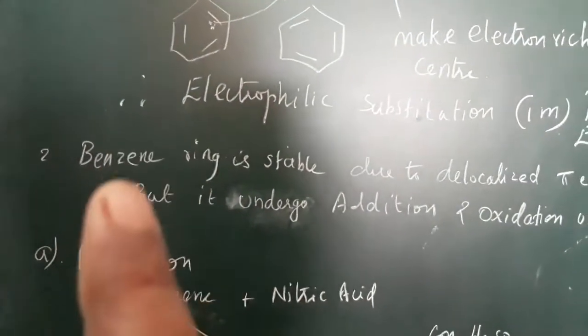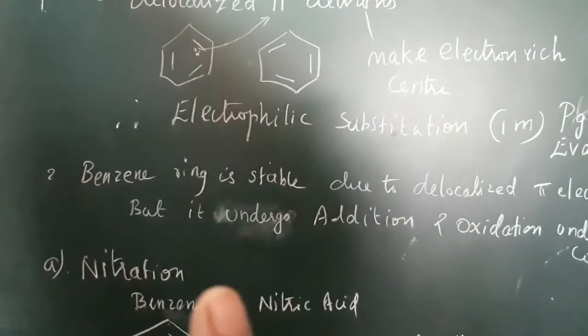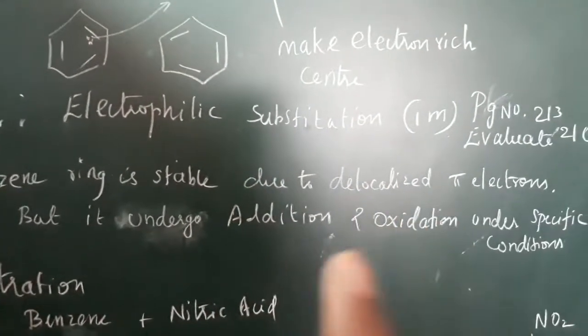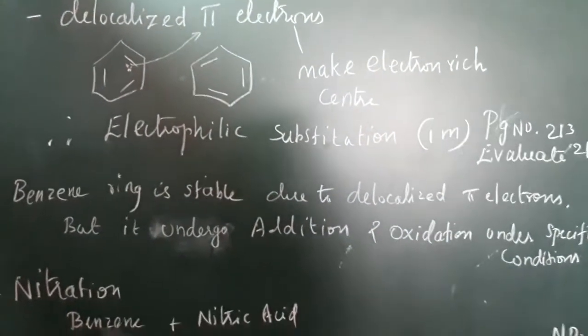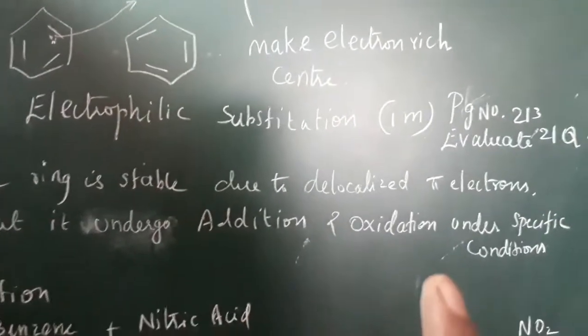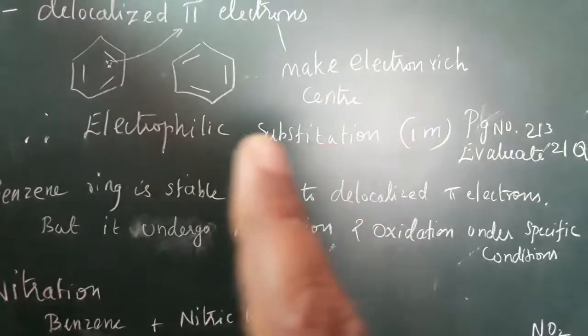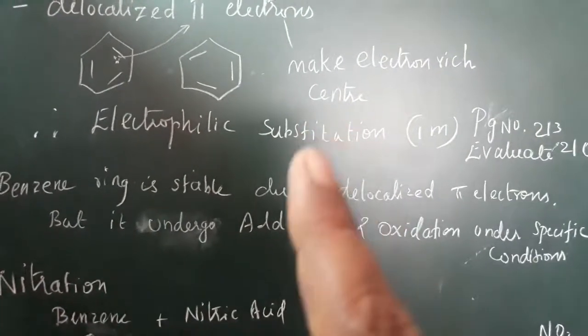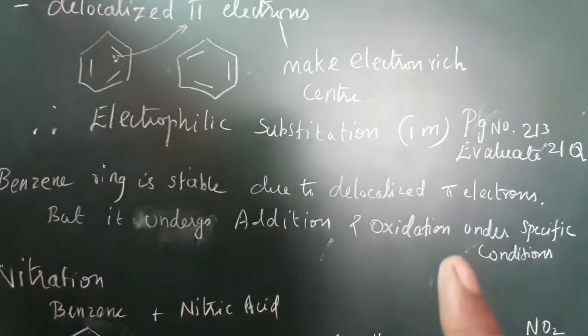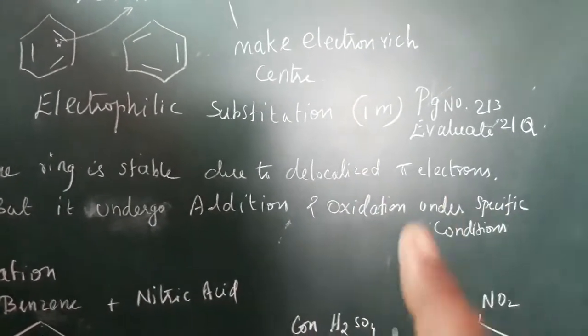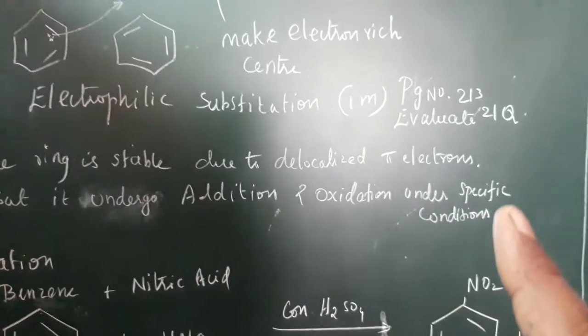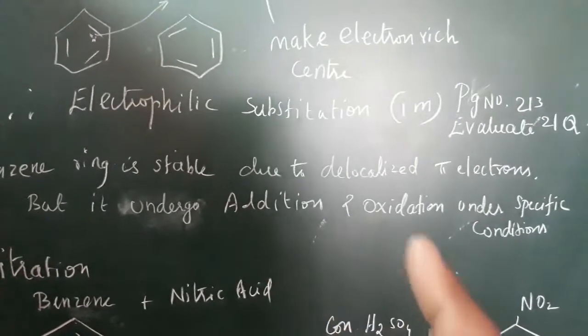The next one, benzene is stable. The ring is stable. Why is it stable? Because of the delocalized pi electrons only. Yet it can undergo addition and oxidation. Not only electrophilic substitution reaction takes place. Sometimes addition and oxidation reactions also take place under some specific conditions. So based on the condition, the reaction will vary.